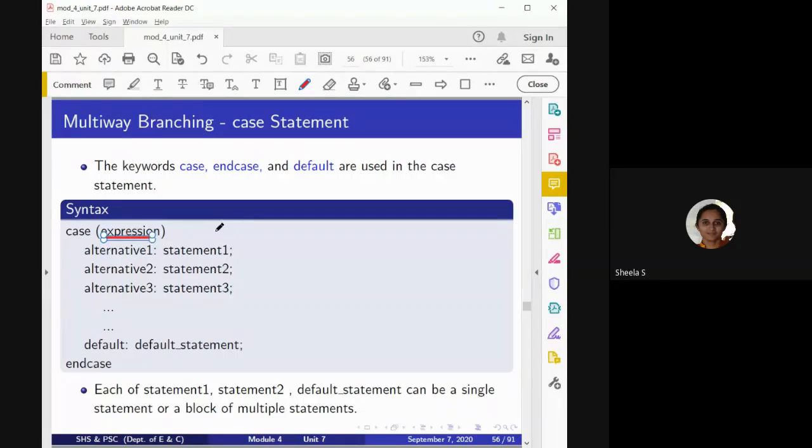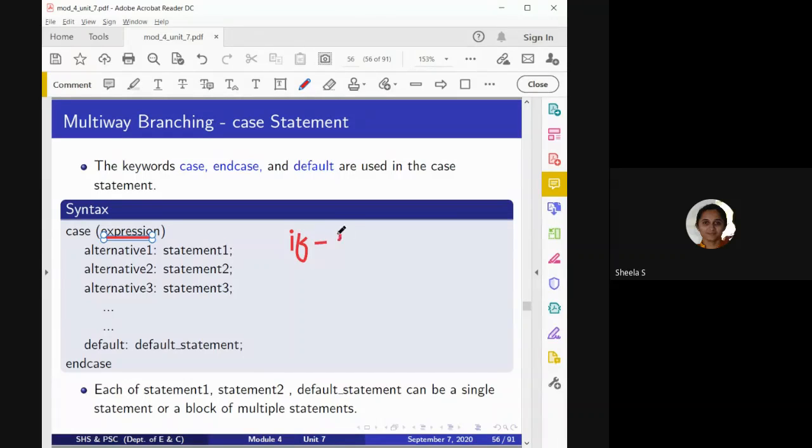Okay, the best example we can consider is the ALU. In that ALU we consider case opcode, isn't it? The opcode can take n number of values. If the opcode value is 0, it has to execute some set of expressions. If the opcode value is 1, it has to execute another set of expressions. So when there are many alternative values for a given expression, then we can use the case statement. It is similar to the nested if statement, that is nothing but the if else if statement.